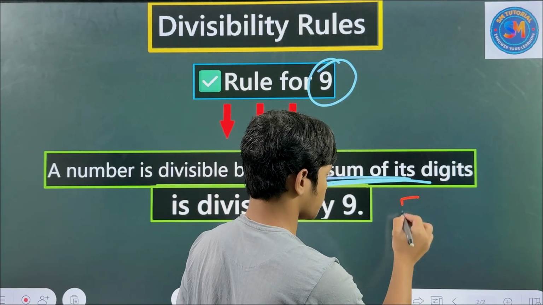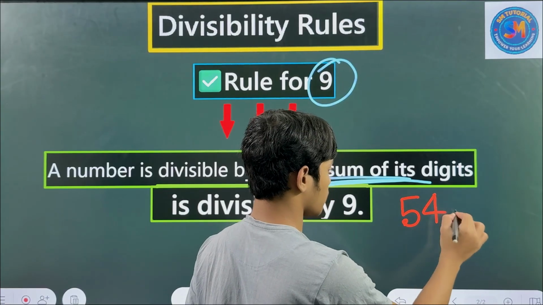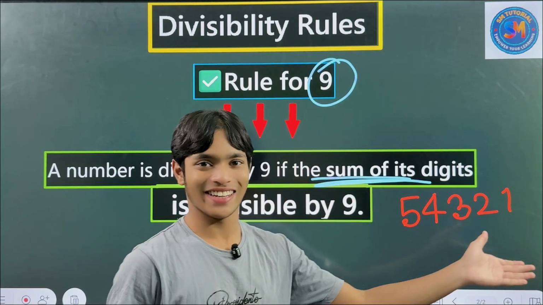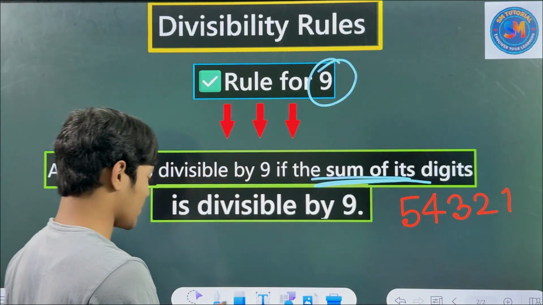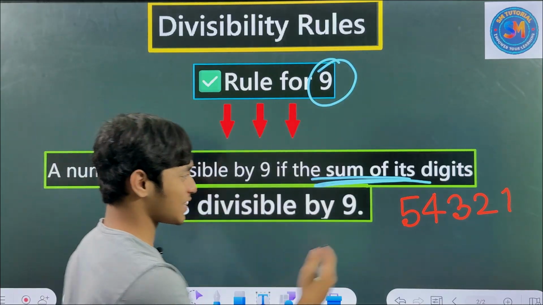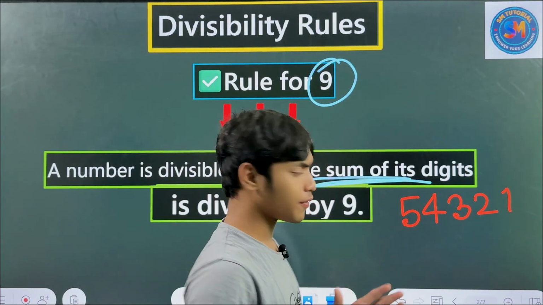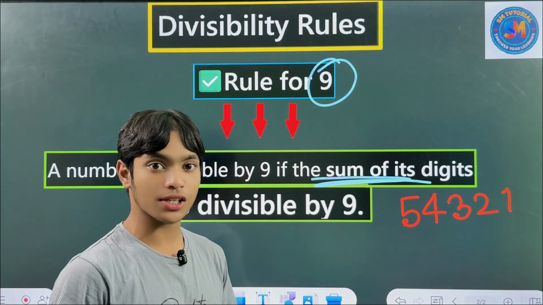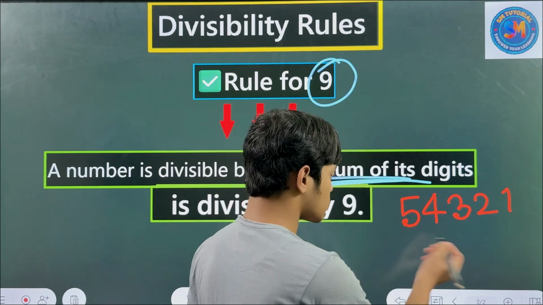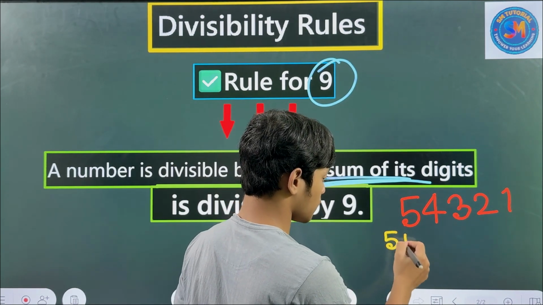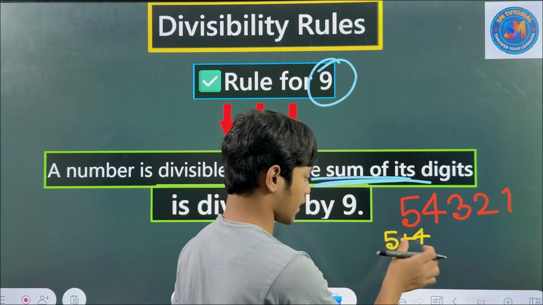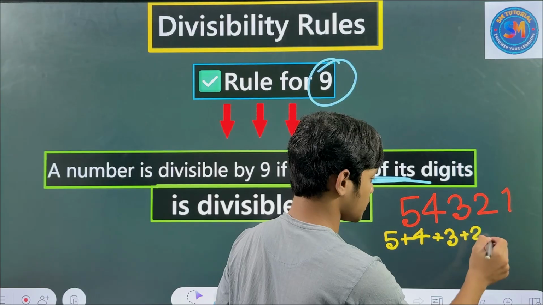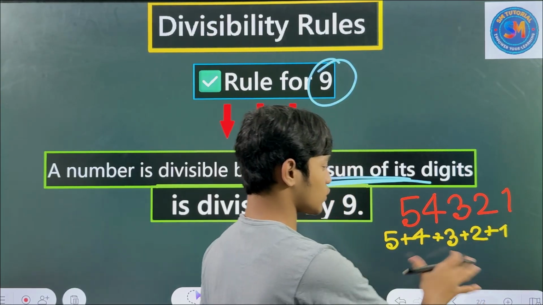5, 4, 3, 2, 1. Going descending this way. Anyway, we have to verify what this actually is. Here you can see first that this is the number. We have to find the summation of this number's digits actually. So we can write 5 plus 4 plus 3 plus 2 plus 1. Added together, it's not a big deal.